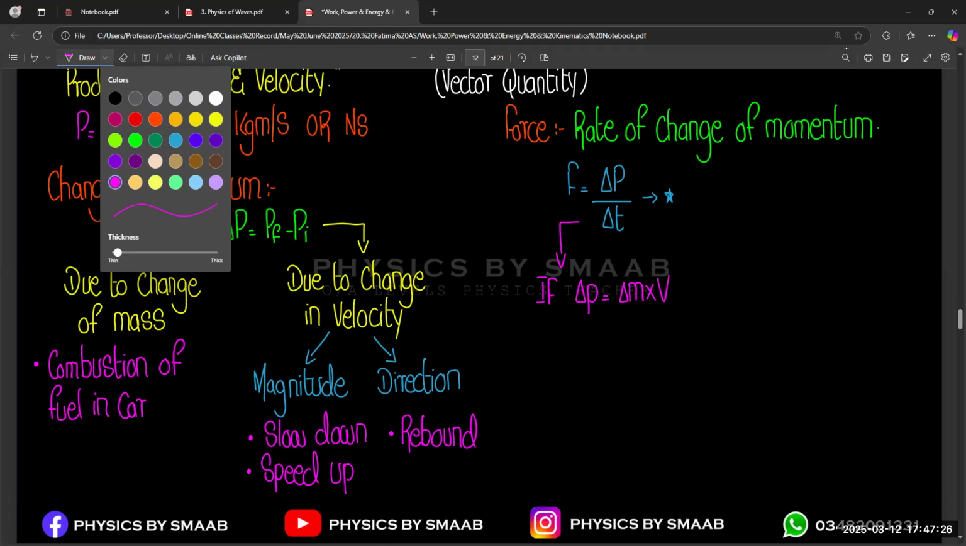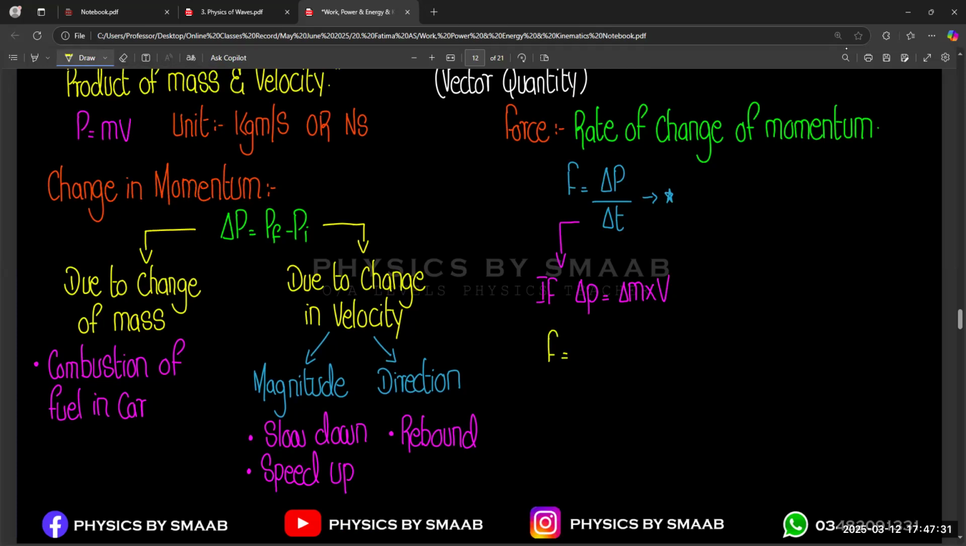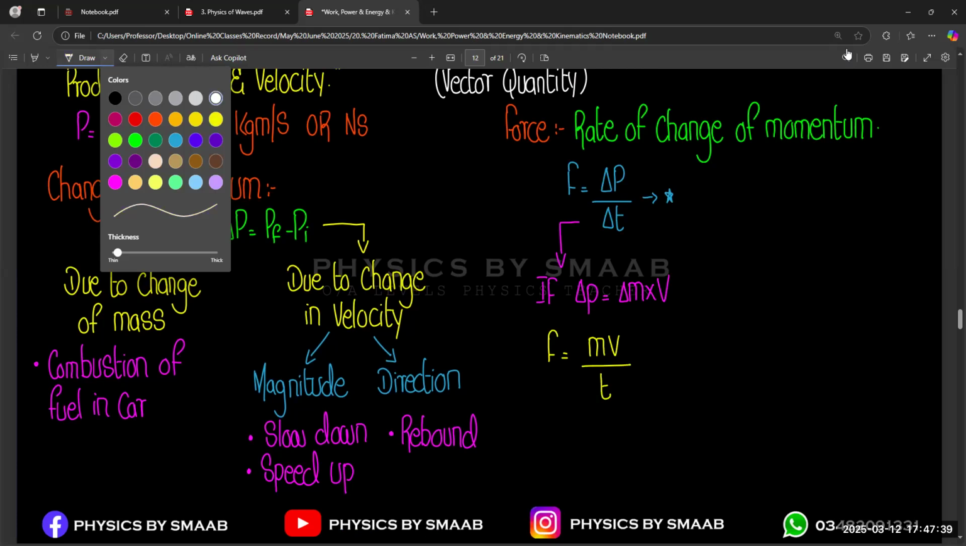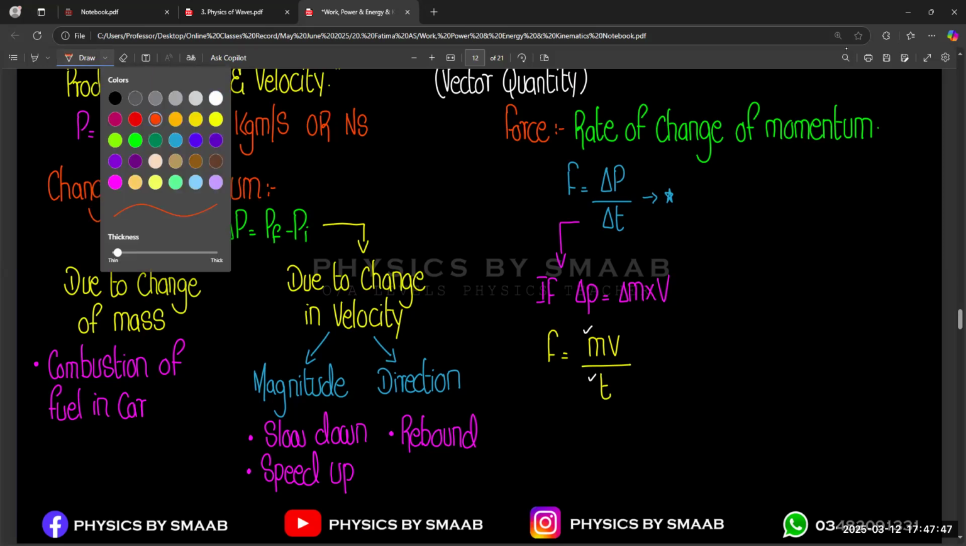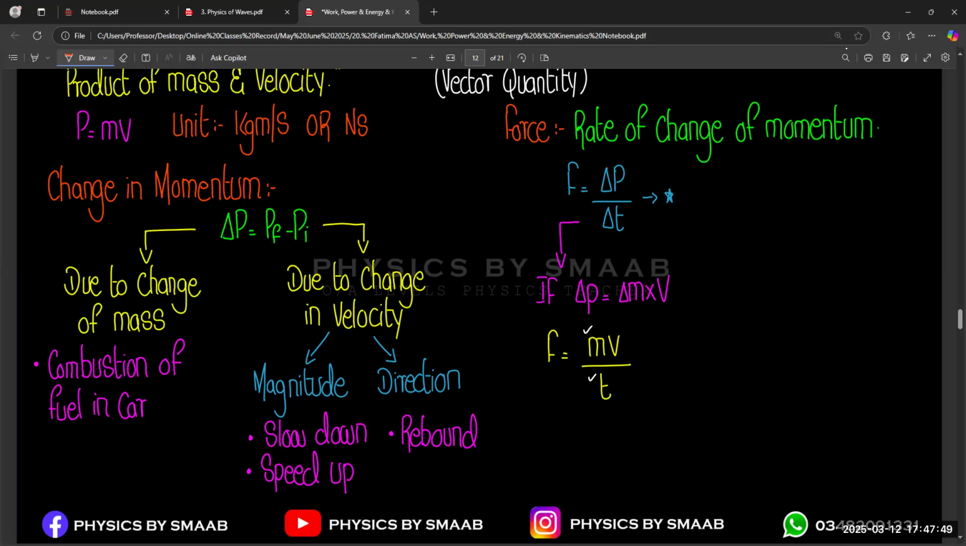And we make one situation like this: F equals mv over t. If we only compare mass with time, mass over time represents the rate of flow of mass, like how much mass is moving or passing through a specific point in a unit time. So this force will be equal to